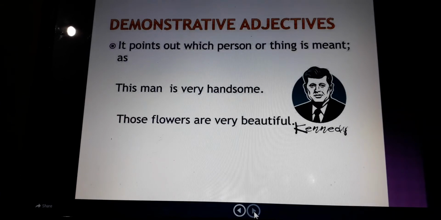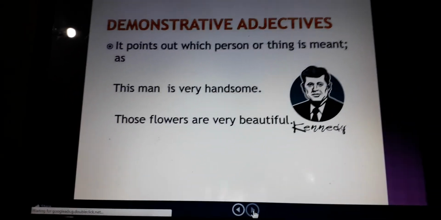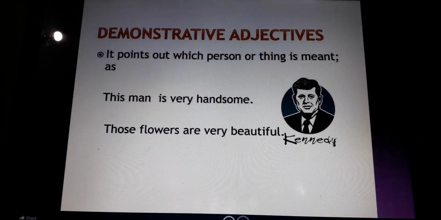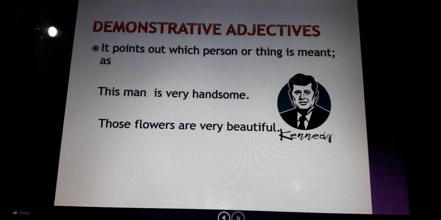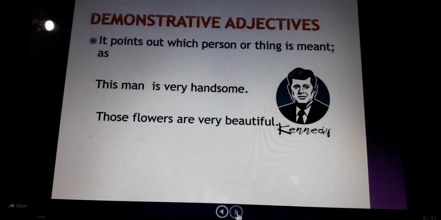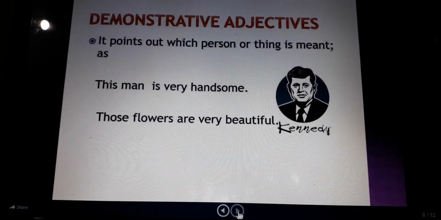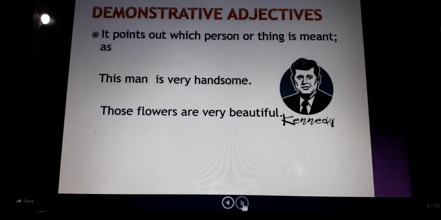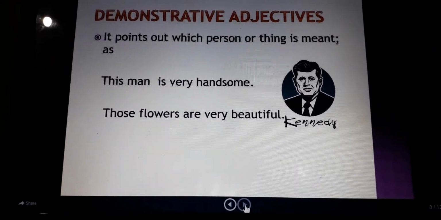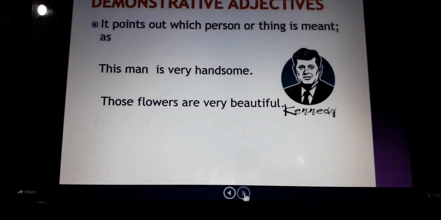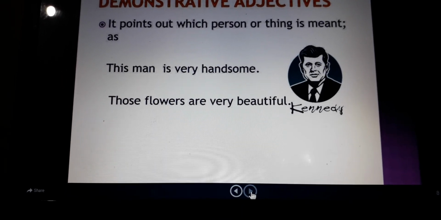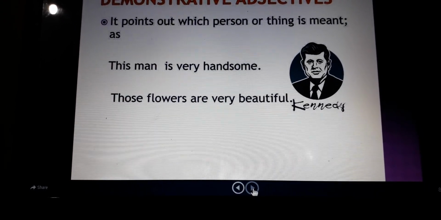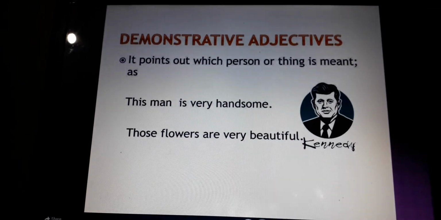Coming to the next type, that is demonstrative adjectives. It points out a specific person or thing. The words are this, that, these, those, such. These are the words which we use for the demonstrative adjective. For example, this man is very handsome. Those flowers are very beautiful. So this and those are the demonstrative adjectives.